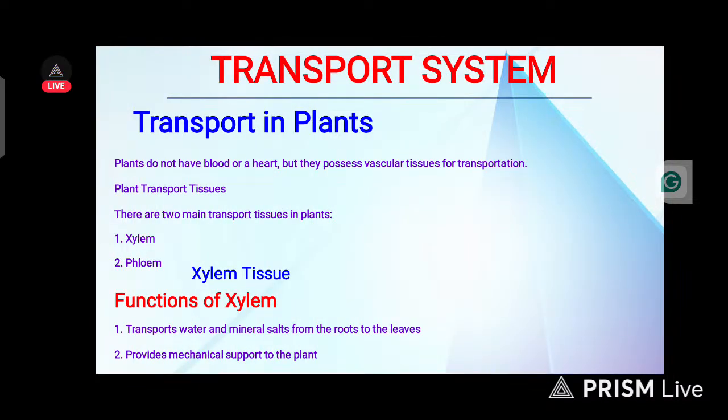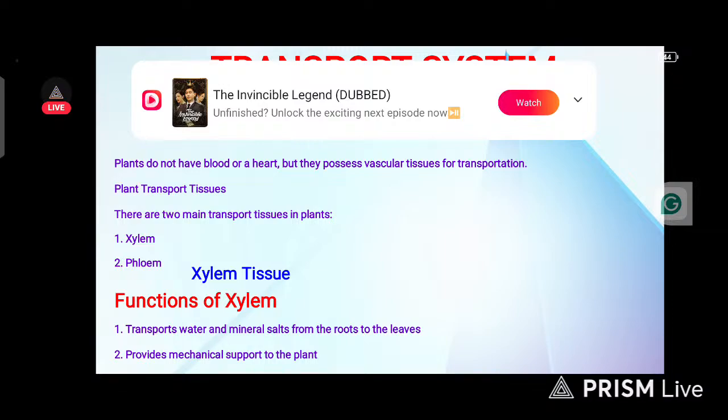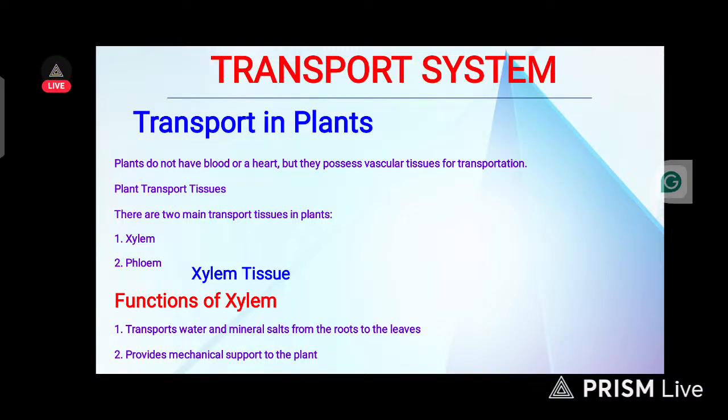Now, when you talk about transport system, we have transport system in plant, and we also have it in animal. So now let's discuss transport system in plant. Unlike animals, plants do not have blood or heart, but they possess vascular tissues for transportation. There are two main transport tissues in plant. Number one is xylem and number two is phloem. Those are the two major transport systems in plant.